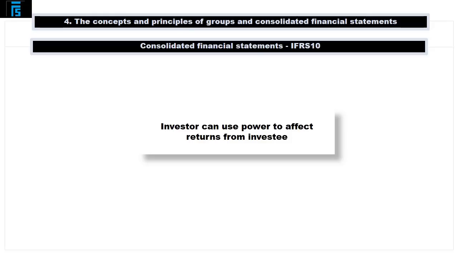IFRS 10 states that an investor who has power over an investee but cannot benefit from that power does not exercise control. Similarly, an investor who has an exposure to variable returns from its involvement with the investee but cannot use its power to direct the activities that affect the investee's returns also cannot claim to control the investee.